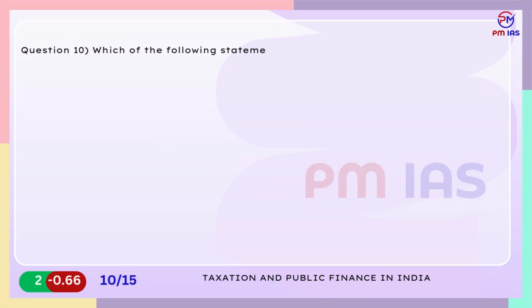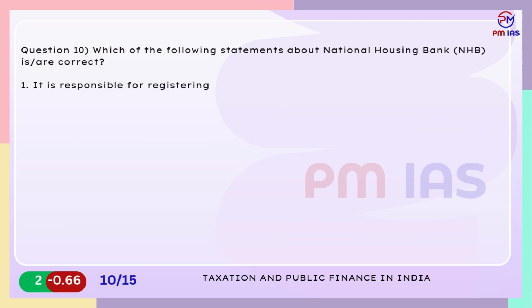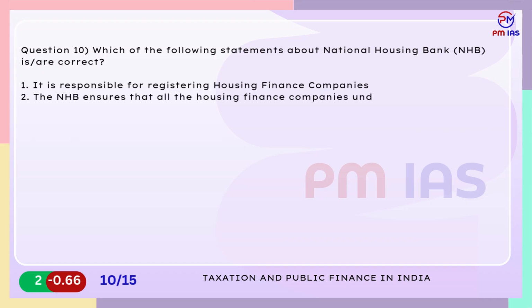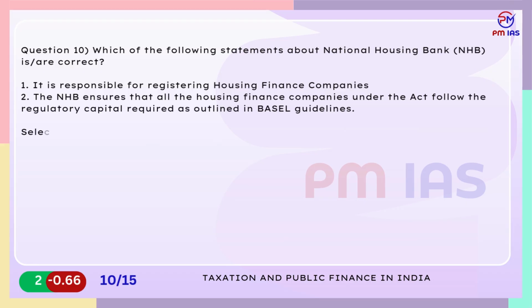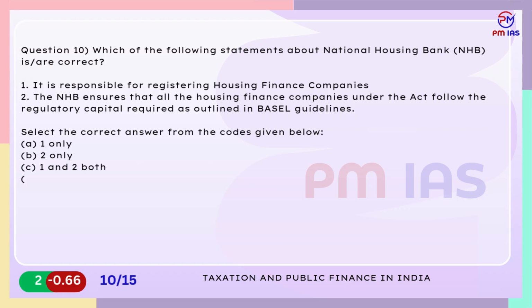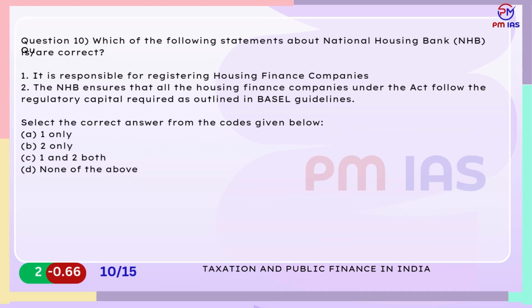Question 10. Which of the following statements about National Housing Bank, NHB, are correct? 1. It is responsible for registering housing finance companies. 2. The NHB ensures that all the housing finance companies under the Act follow the regulatory capital required as outlined in Basel Guidelines. Select the correct answer from the codes given below. A. 1 only. B. 2 only. C. 1 and 2 both. D. None of the above.